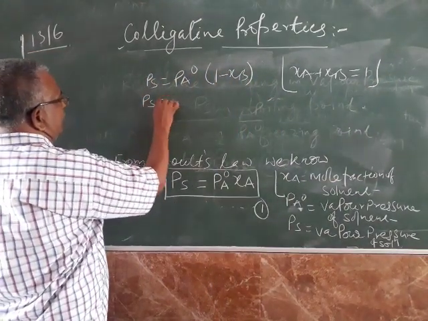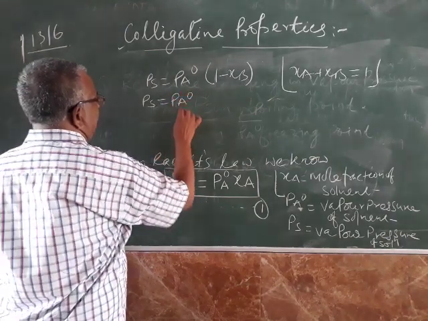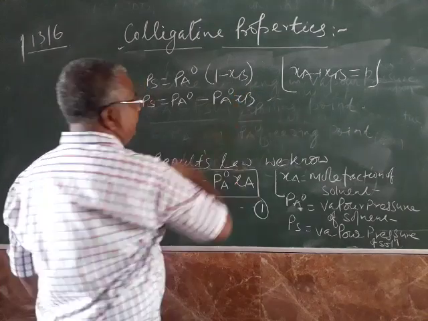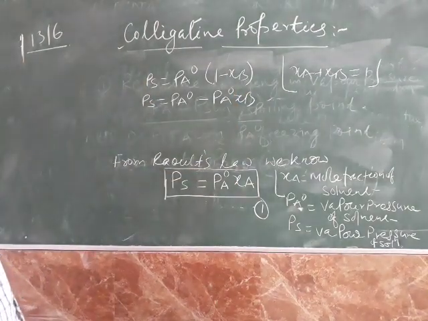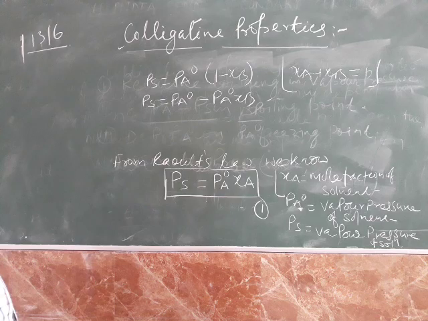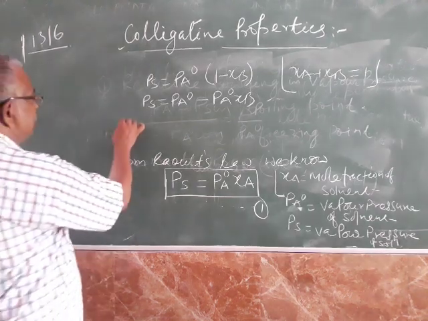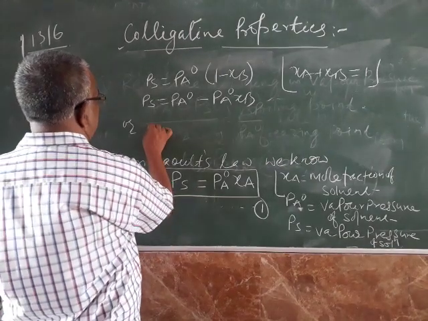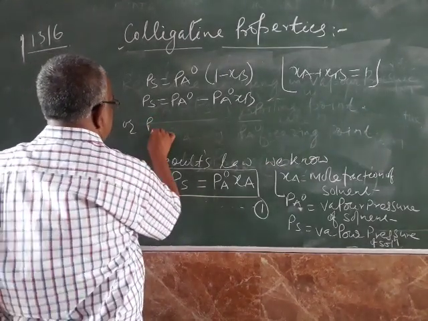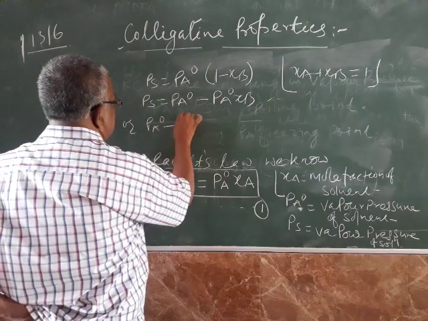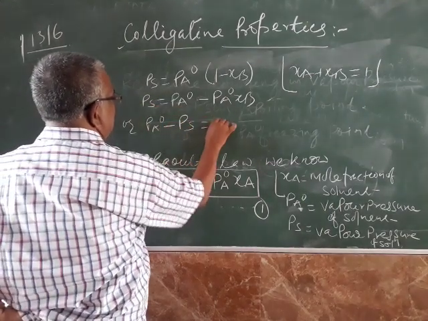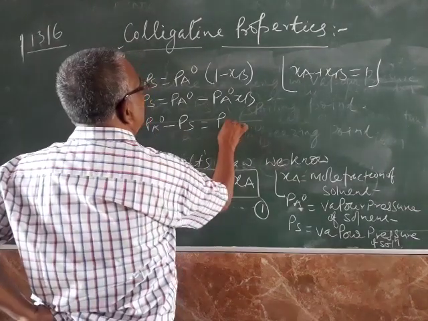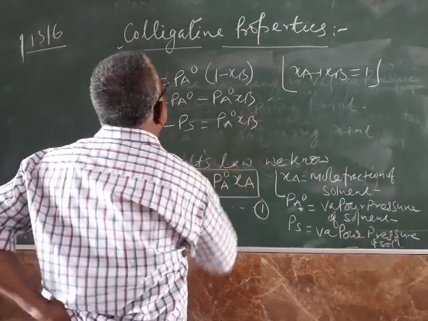So Ps is equal to Pa naught minus Pa naught Xb, or Pa naught minus Ps is equal to Pa naught Xb.